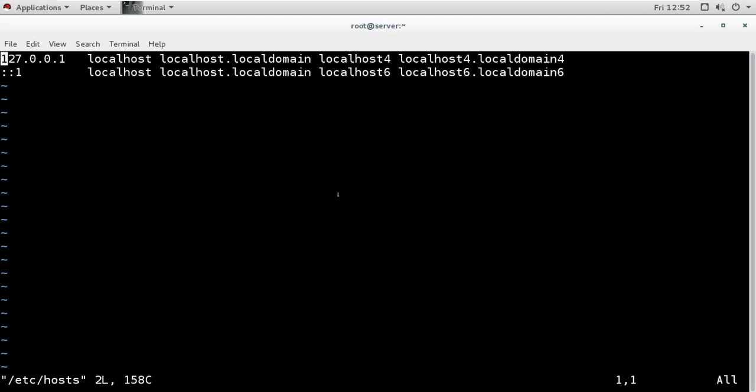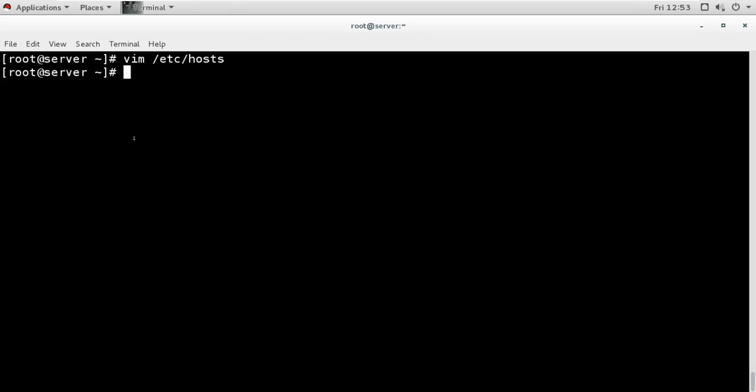In this file you can see there is only one entry, about localhost, the 127 loopback IP. This is for IPv4 and this is for the IPv6 loopback address. So if you want to resolve one, two, or three machines, then you can directly add the name and IP here, and it will be resolved. You don't need a DNS server. But if we have lots of machines, then it is very difficult, because you have to add entries on every machine and for every IP address.